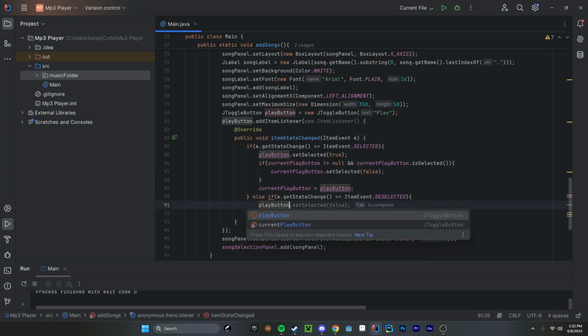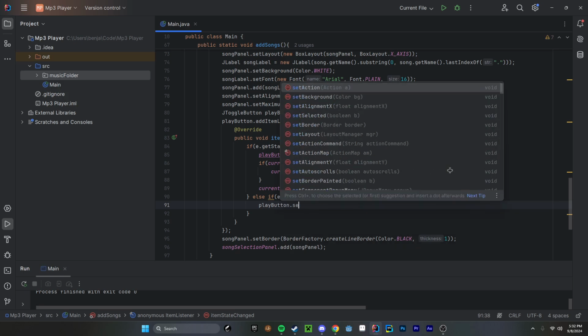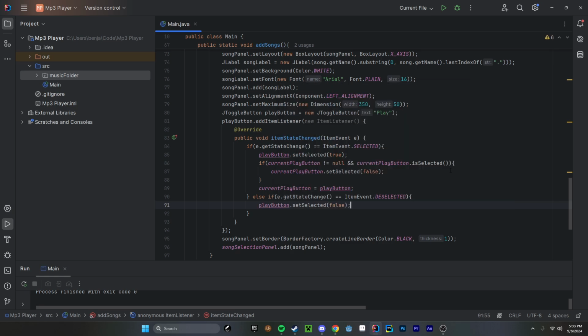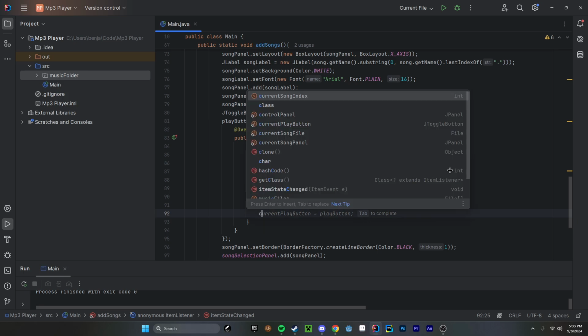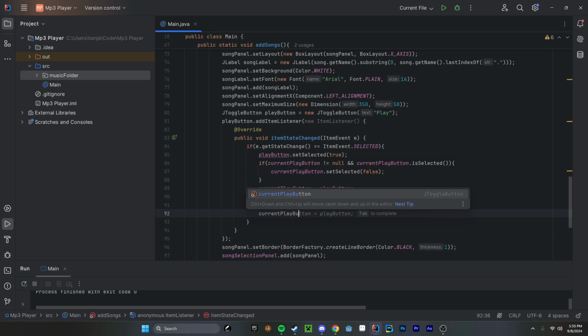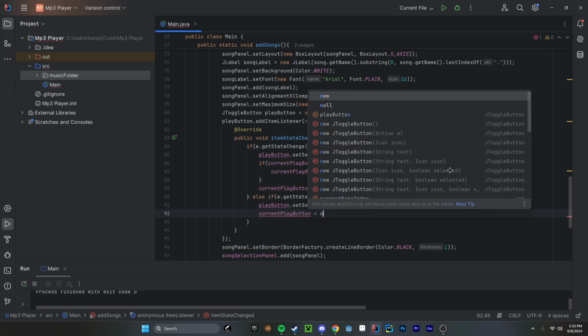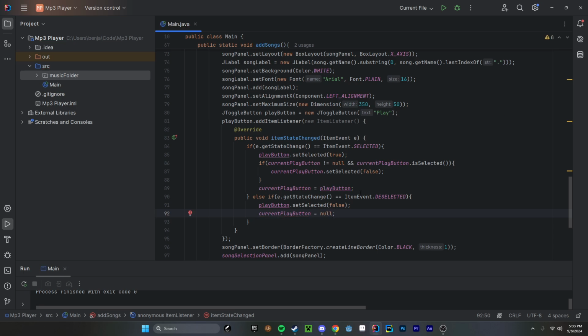We want to set the selection status to false, and because now nothing is selected, we're going to set the current play button to null. So now it's not here. We might actually not even need this here. We might just need the if it's not null. So let's try that out.